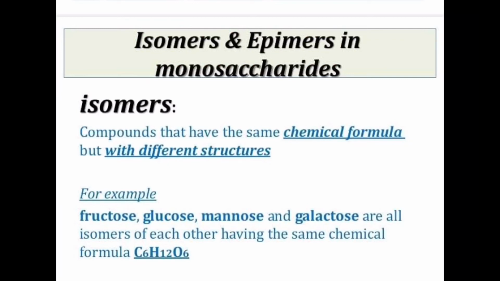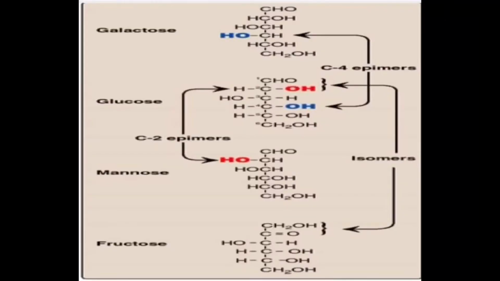Isomers and epimers in monosaccharides. Isomers are compounds that have the same chemical formula but different structures. For example, fructose, glucose, mannose, and galactose are all isomers of each other, having the same chemical formula of C6H12O6.